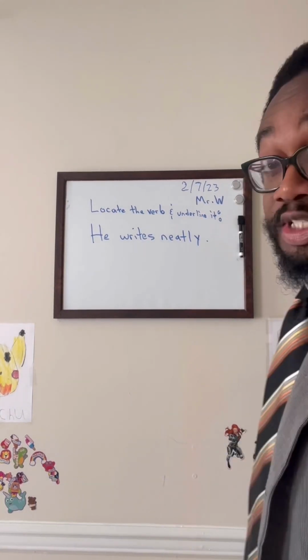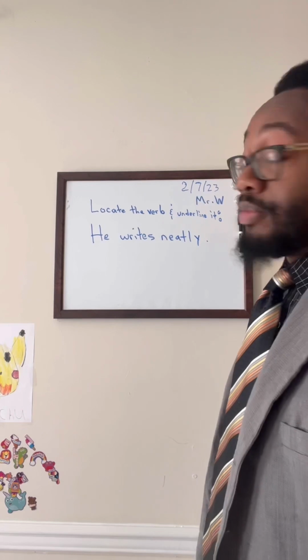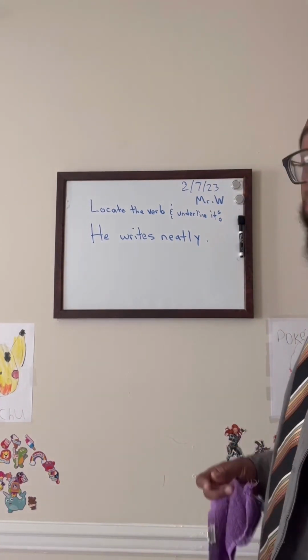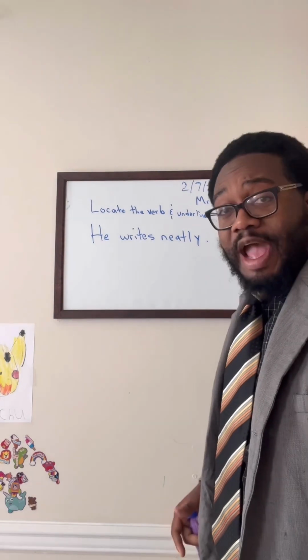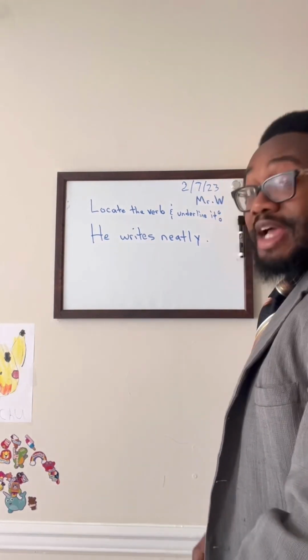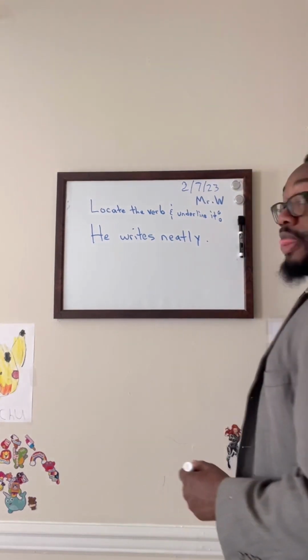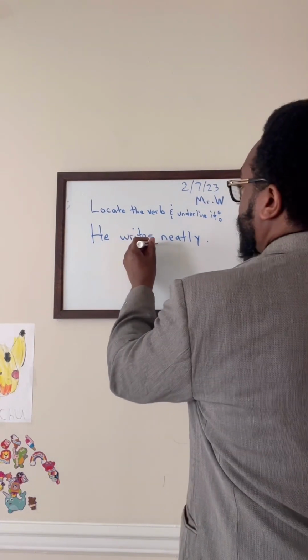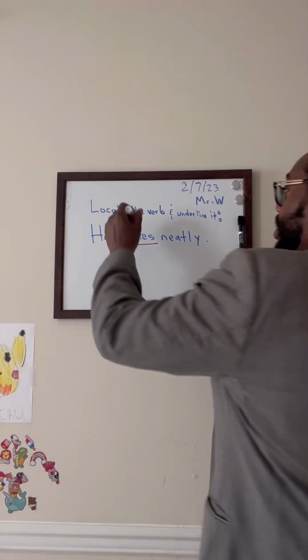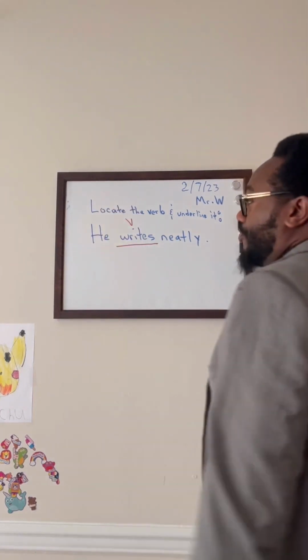Okay, now we're going to locate that verb and underline it. I'm giving you the same sentence that I just previously used when talking about subject. He writes neatly. Which one of these words requires energy, requires action? And action is something that has to take place. Somebody has to do something. Writes, correct. Locate the verb and underline it. Writes is the verb. Okay, we're going to do a V for verb.